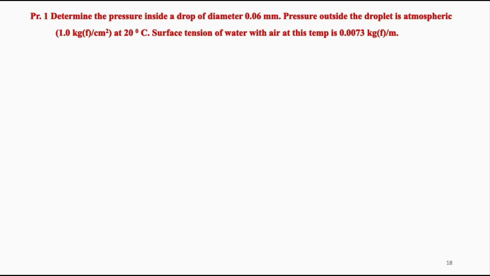Determine the pressure inside a drop of diameter 0.06 millimeters. Pressure outside the droplet is atmospheric, that is 1.0 kilogram force per square centimeter at 20 degrees centigrade. Surface tension of water with air at this temperature is 0.0073 kilogram force per meter.